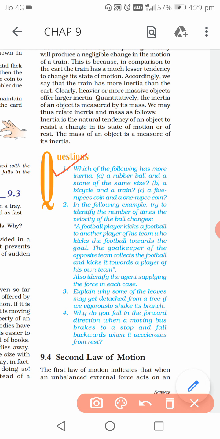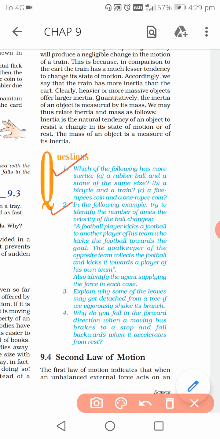Alright, then number 2. In the following example, try to identify the number of times the velocity of the ball changes. The statement is: a football player kicks a football and another player of his team kicks the football towards the goal. The goalkeeper of the opposite team collects the football and kicks it towards a player of his own team. Also identify the agent supplying the force in each case. So we have to say how many times the velocity has changed.